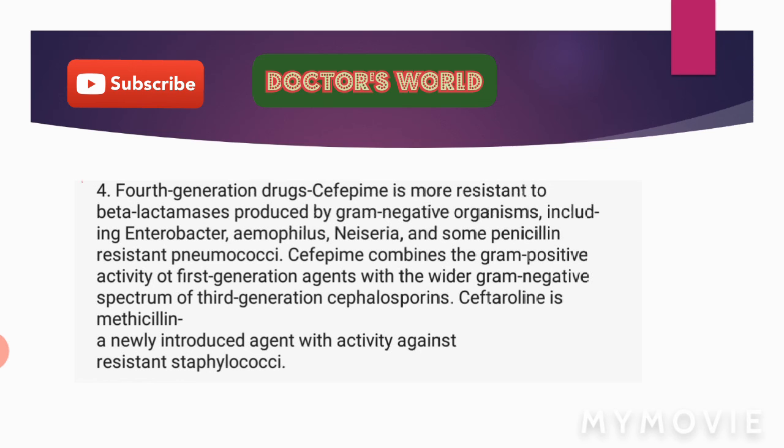Now we come to the fourth generation cephalosporins. An example of a fourth generation cephalosporin is cefepime, that is more resistant to beta lactamases produced by gram-negative organisms, including Enterobacter. As we know, third generation cephalosporins were not active against this Enterobacter. Haemophilus influenzae, Neisseria, and some penicillin-resistant pneumococci are susceptible to cefepime.